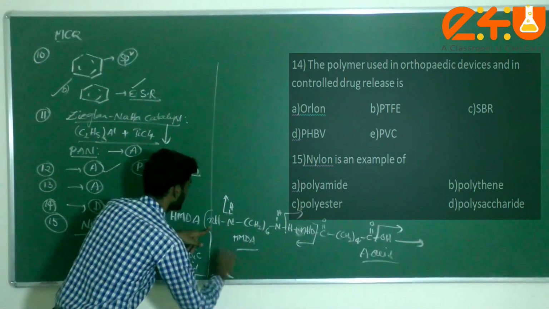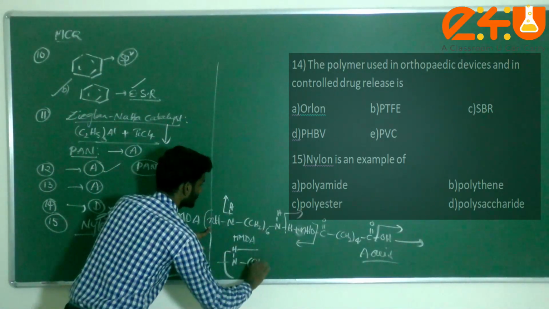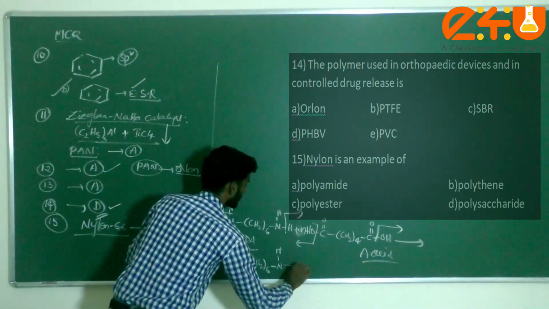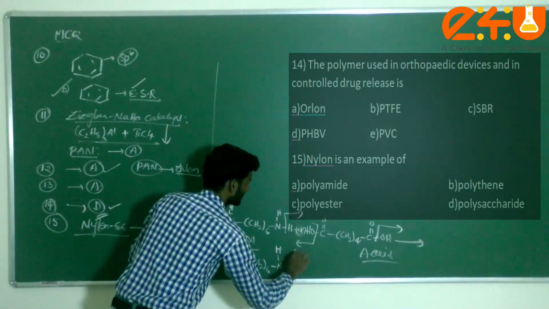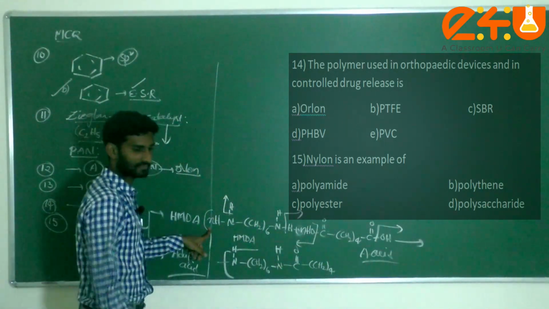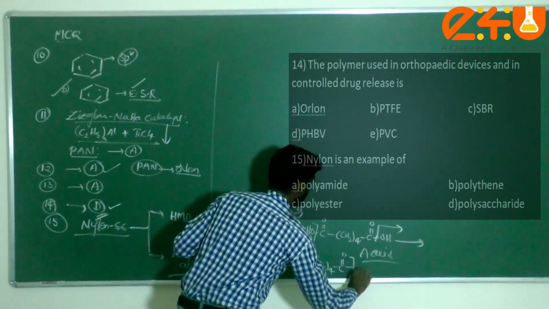Check it here. NH, CH2 six times, NH, C double bond O, CH2 four times, C double bond O, n times.